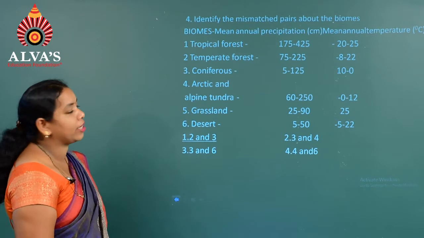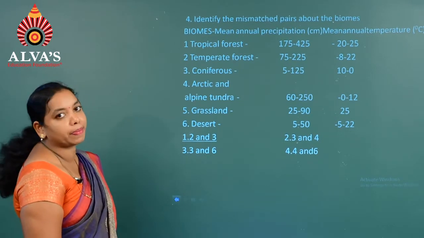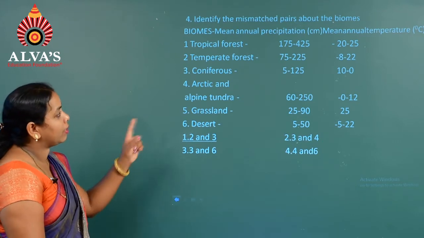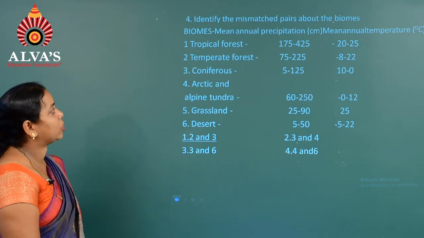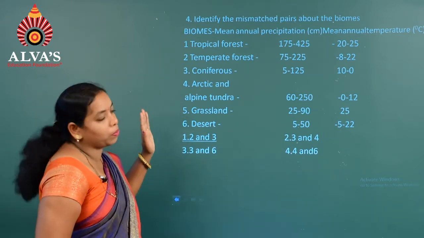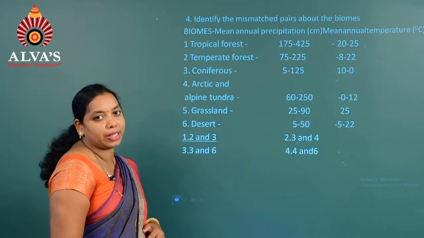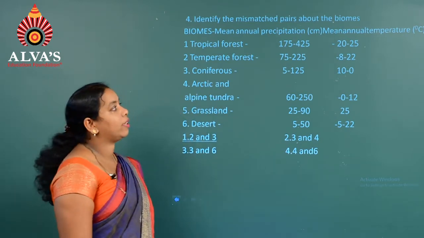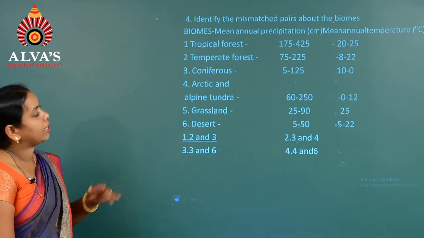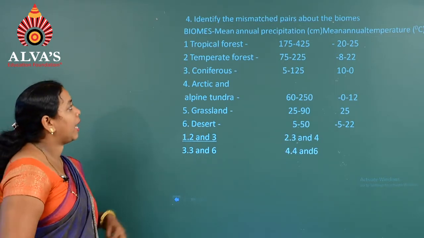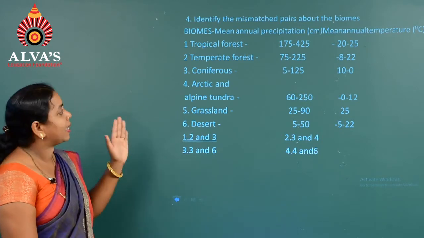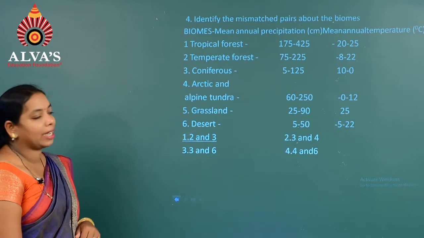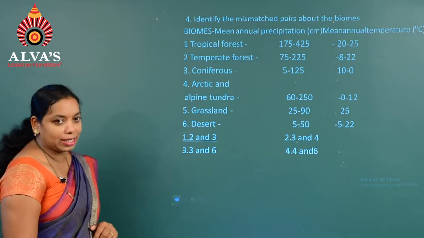Moving on to the next question, question number 4: identify the mismatched pair about the biomes. Here we can see there are 3 columns given in the description. The first column is biomes, the second column is mean annual precipitation in centimeters, and the third column is mean annual temperature in degrees Celsius. The different biomes are classified as the first one tropical forest, second temperate forest, third coniferous, fourth Arctic and alpine tundra, fifth grassland and sixth desert.